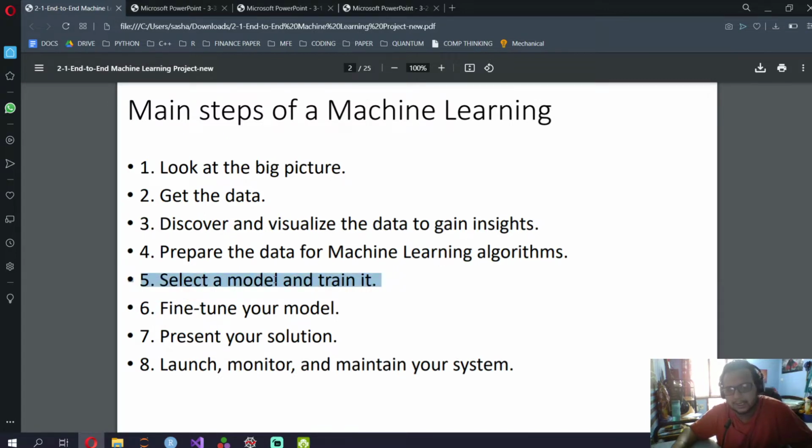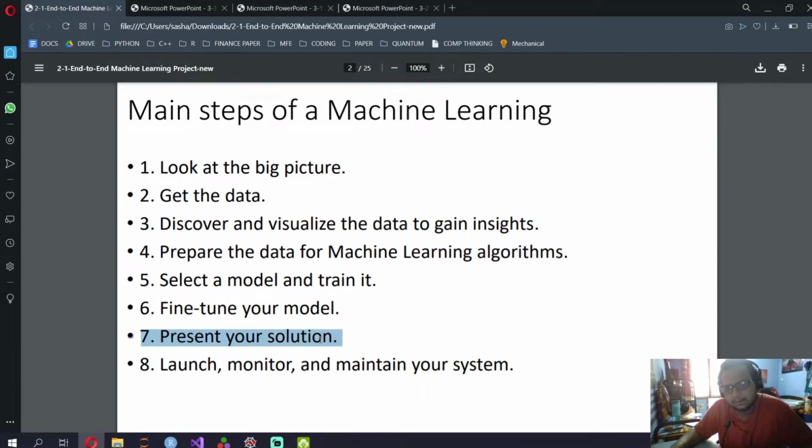Once you train it, fine tuning your model means there will be various parameters. In k nearest neighbors, there is a parameter that takes the number of neighbors it needs to take to decide which cluster it falls into. So you need to decide which n value you need to take. Then you present your solution.